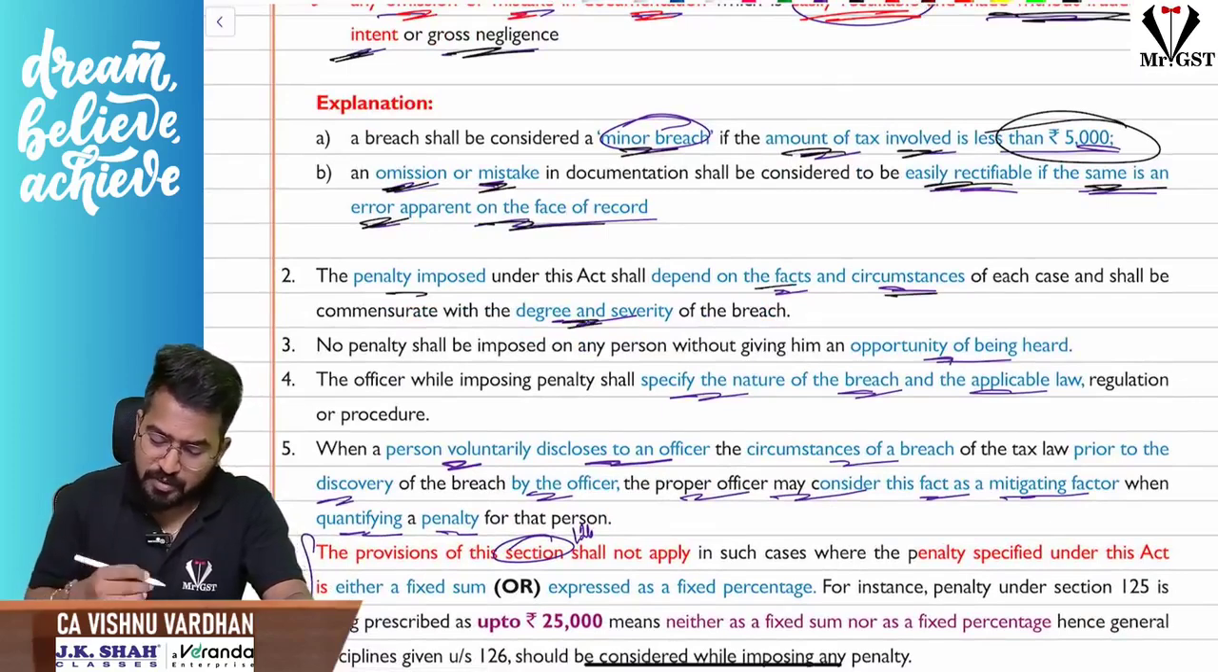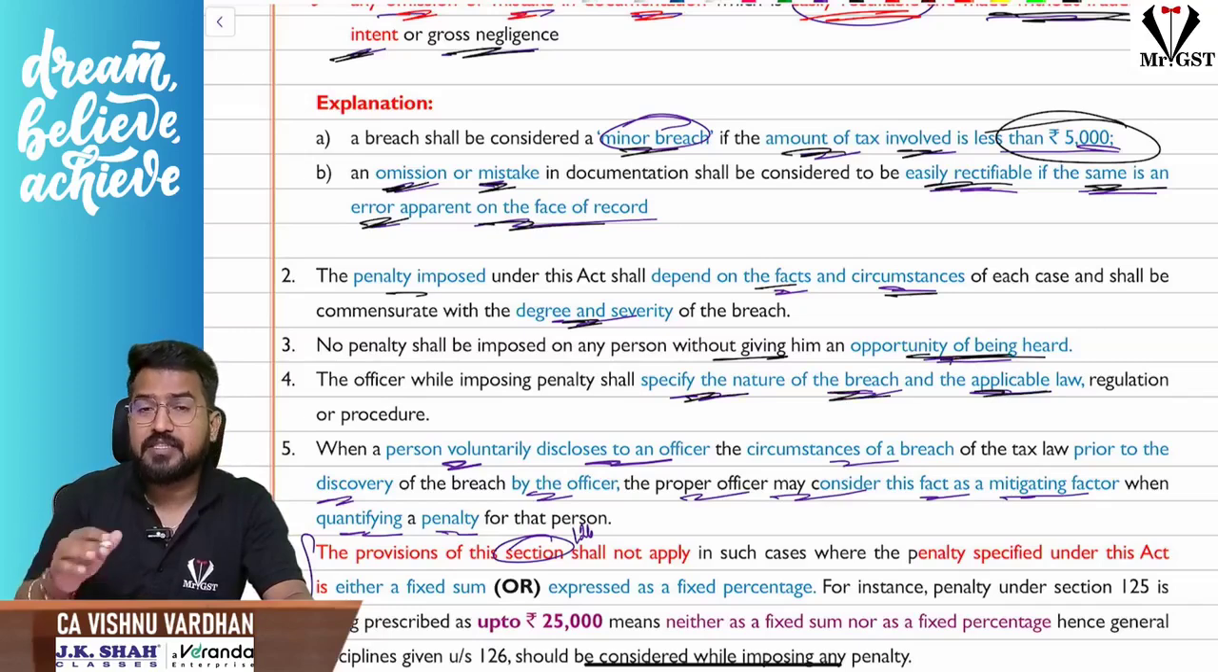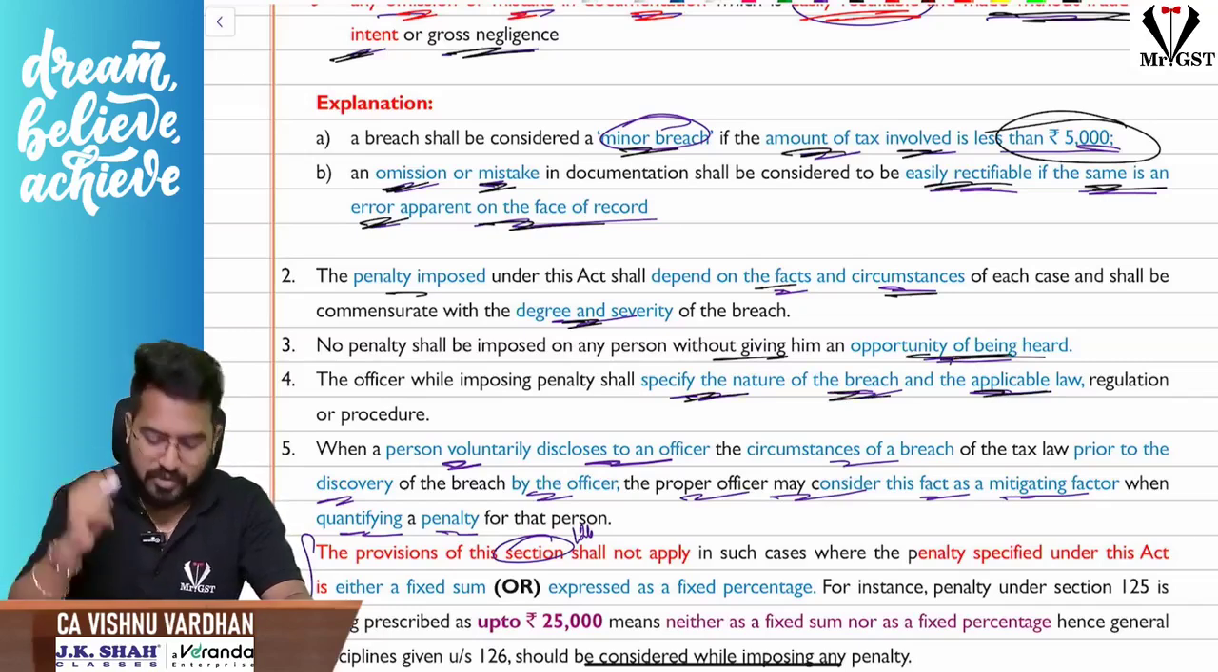No penalty shall be imposed on any person without giving him an opportunity of being heard. And the officer, while imposing the penalty, should specify the nature of the breach and the applicable law, under which section they are imposing the penalty.